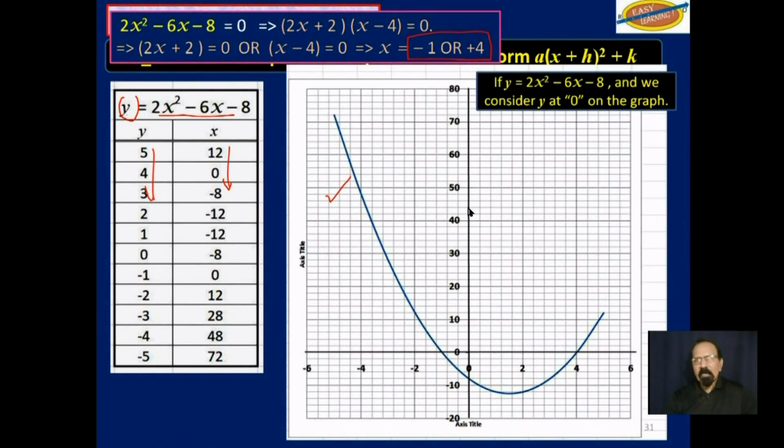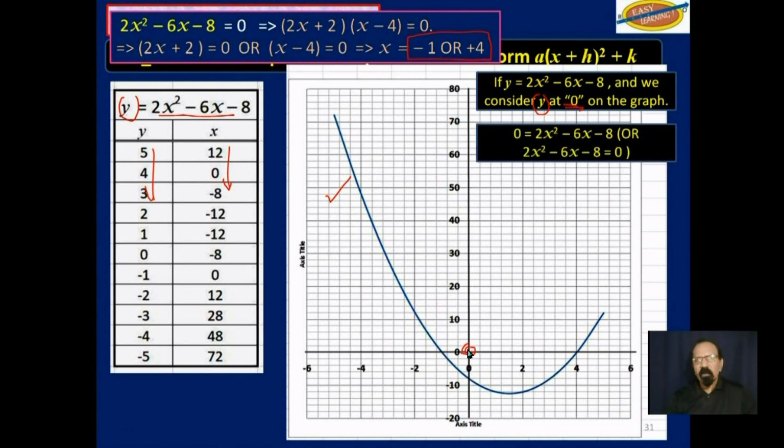Now, if y is equal to 2x squared minus 6x minus 8, and we consider y at the 0 position on this graph, which is down here, then in essence, y becomes 0, or that equation now becomes 2x squared minus 6x minus 8 is equal to 0. But we are only considering when y is 0. Now, if y is 0 here, you go across this x line, what do we get?